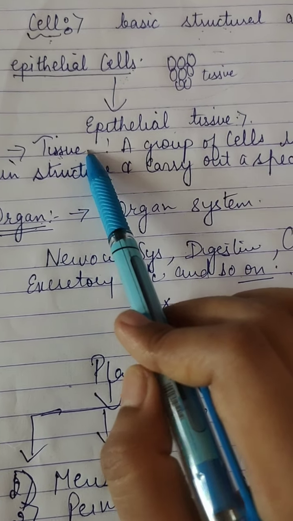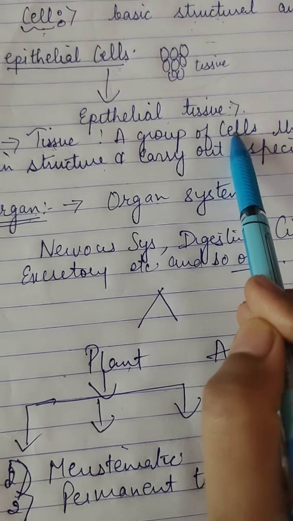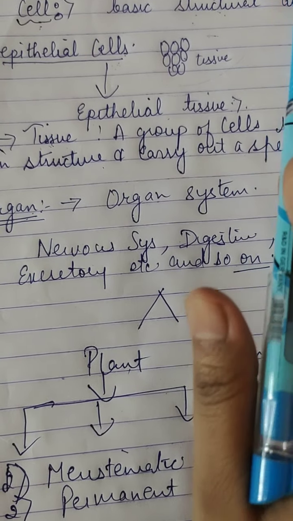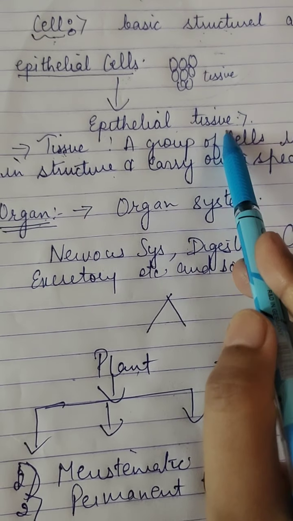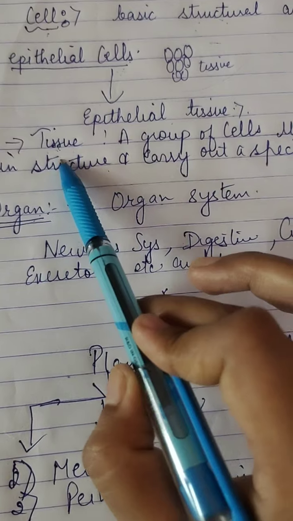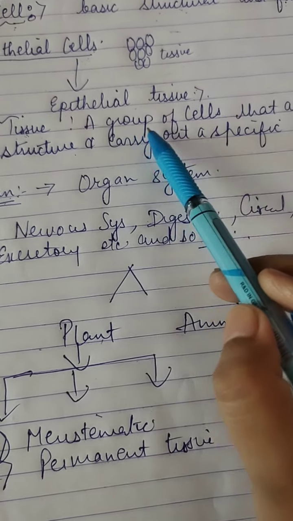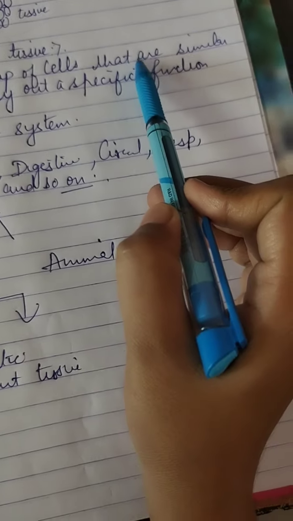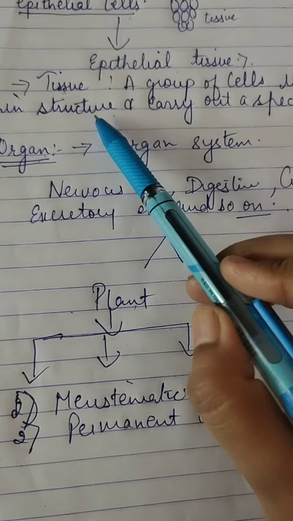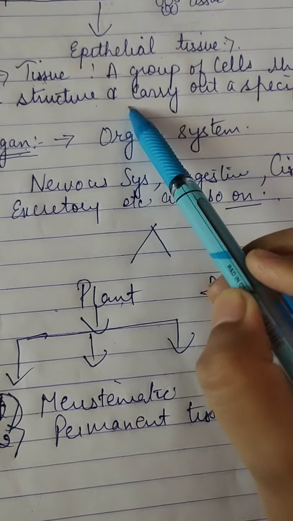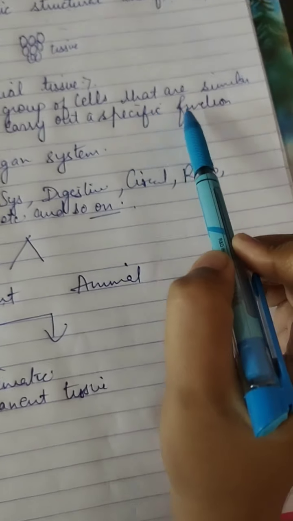Basically we can say that a group of cells is called tissue. This is the basic term. But here we will discuss in detail the definition of tissue. A group of cells that are similar in structure and carry out a specific function.